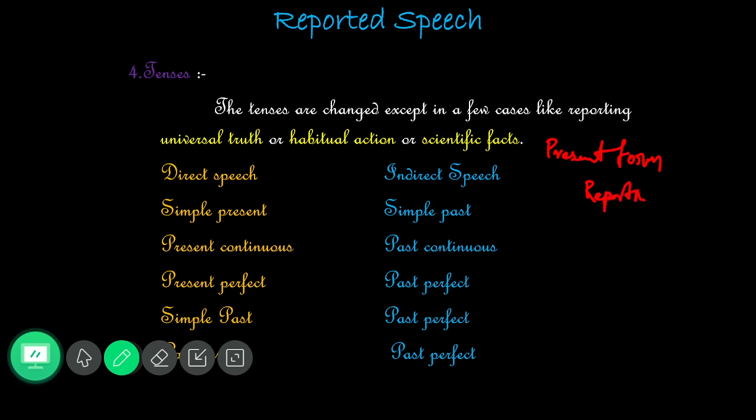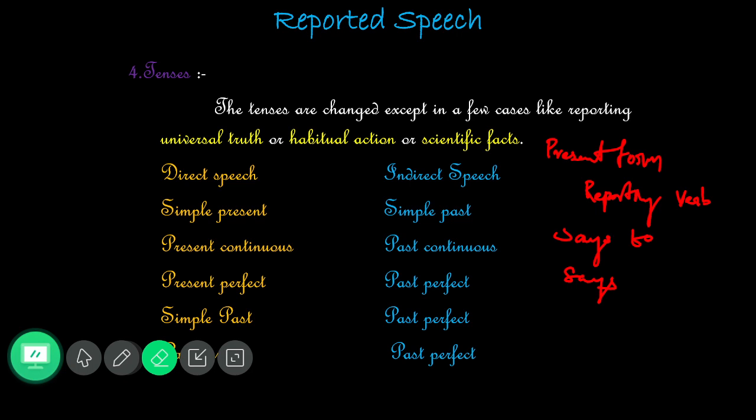Can you exemplify what the present forms of reporting verbs are? Very simple. What are they? "Says to" or "says". When the present form of reporting verb comes, we are not supposed to change the tenses. Along with this, universal truth, habitual action, and scientific facts. But remaining to this, we should change the tenses.